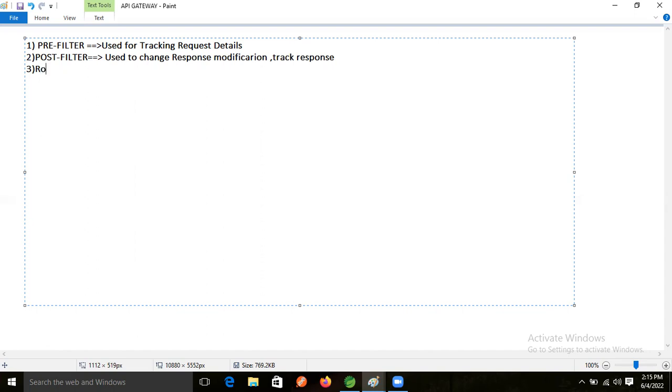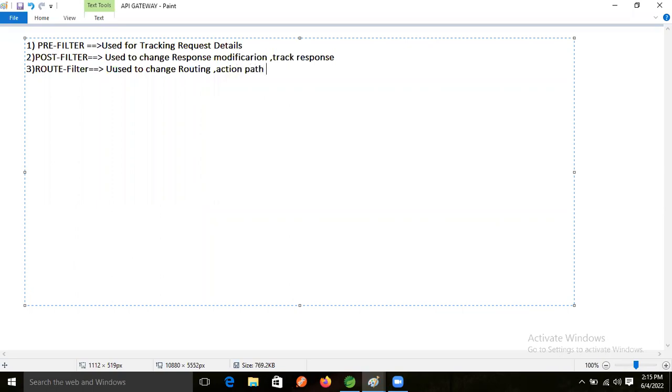Route filter. What is the use of the route filter? It is used to change the routing, action, or path.